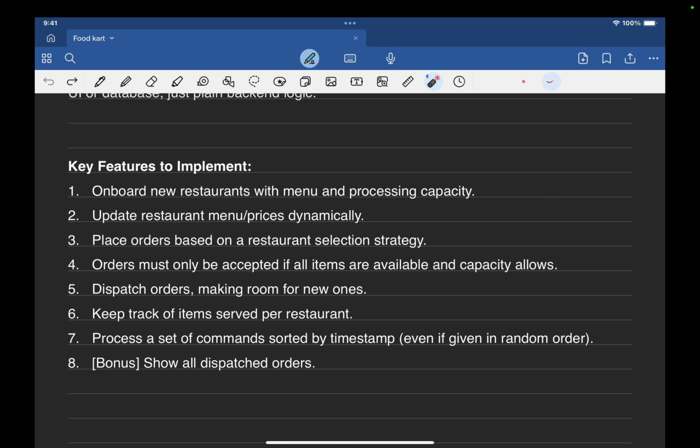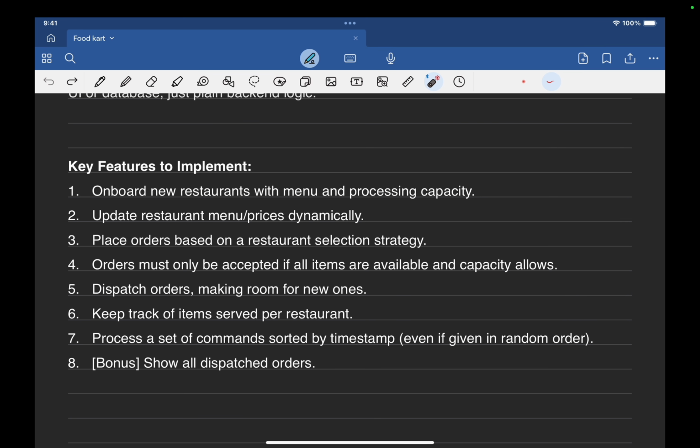An order must only be accepted if all items are available and capacity allows. Where do these items need to be available? In the particular restaurant that we select through the restaurant selection strategy. And what does capacity allows mean?